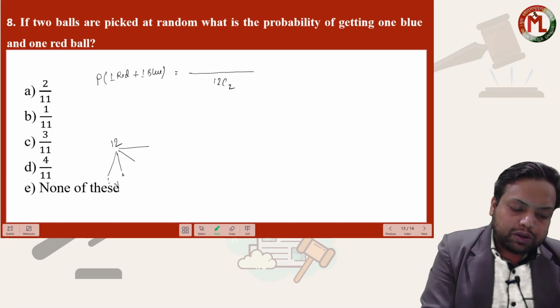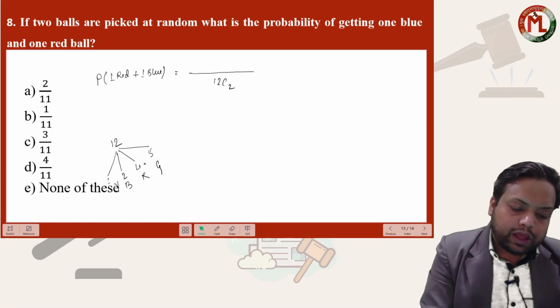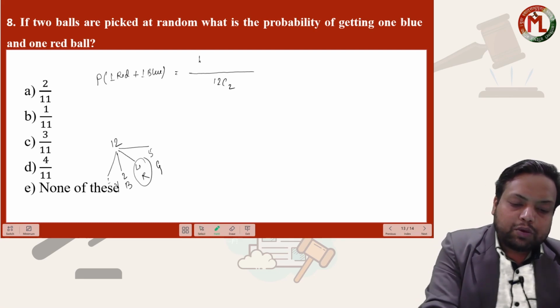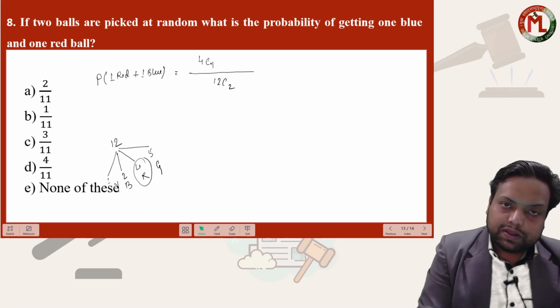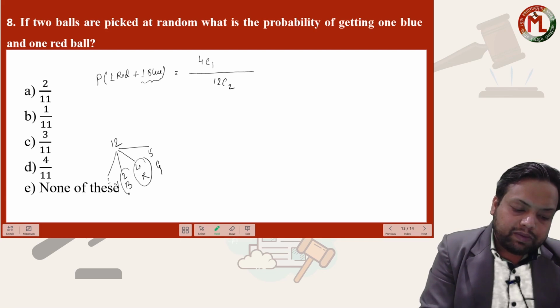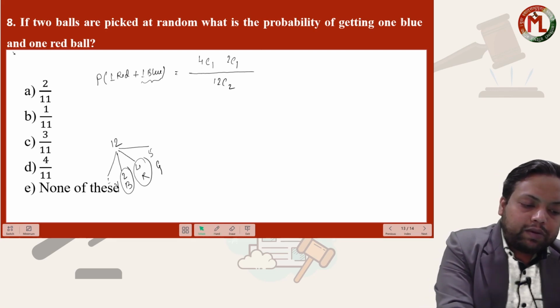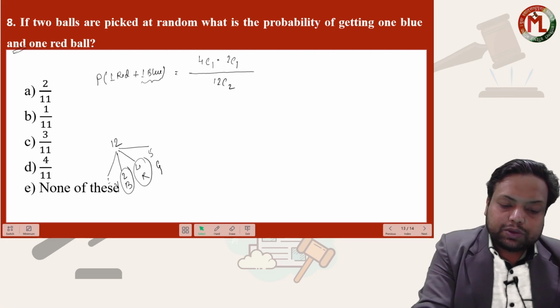One ball was yellow, two balls were blue, 4 balls were red and 5 balls were green. Now one red ball I can pick from 4 red balls in 4C1 ways. One blue ball I can pick from these two blue balls in 2C1 ways. Because and is there, we should multiply here.